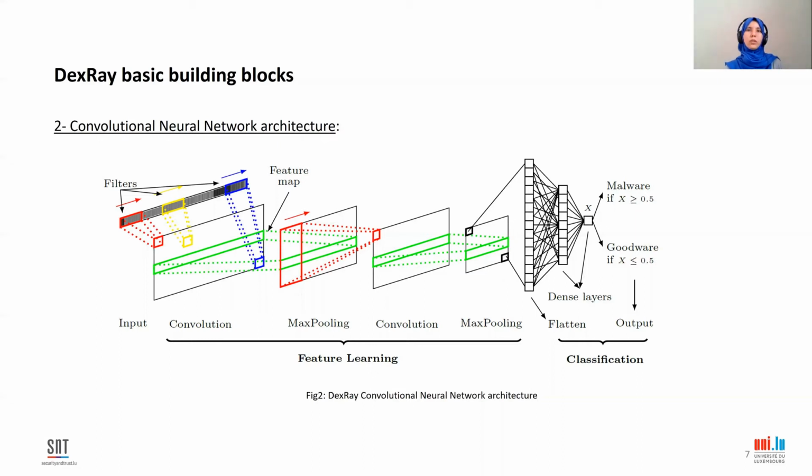Then the feature learning unit extracts or learns useful patterns from the vector image and generates feature maps. These feature maps are then passed to the classification unit that learns to distinguish benign from malware apps, and it can then be used to predict the class of a new Android APK using its image representation.